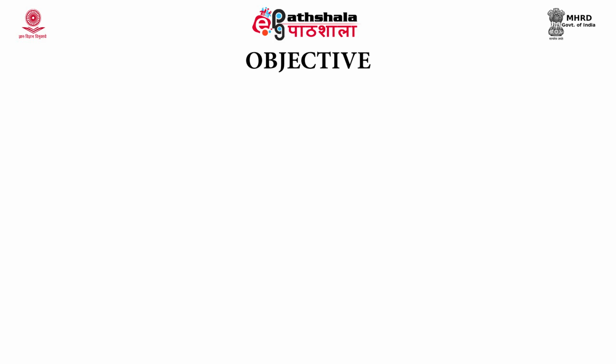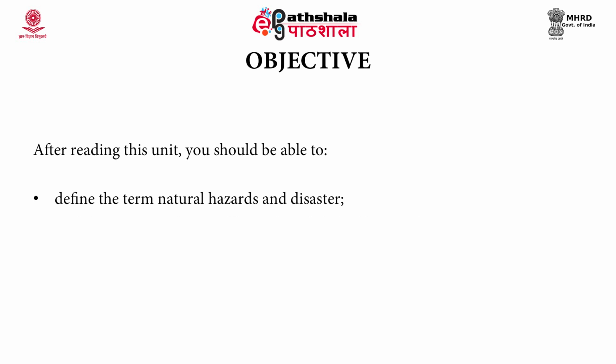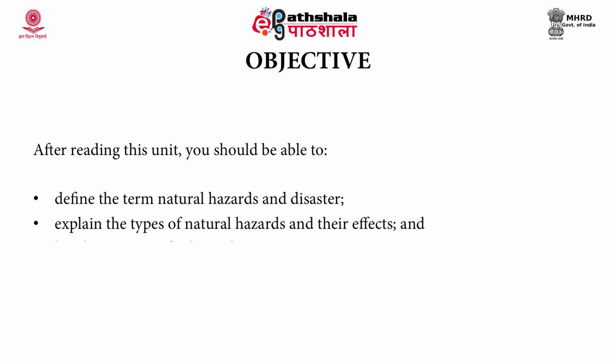unit. The objectives are, after reading this chapter, you should be able to define the terms natural hazards and disaster, explain the different types of natural hazards and their effects, and also learn what are the anthropogenic or human based hazards. List the different measures for the hazard mitigation. So these are the main objectives.